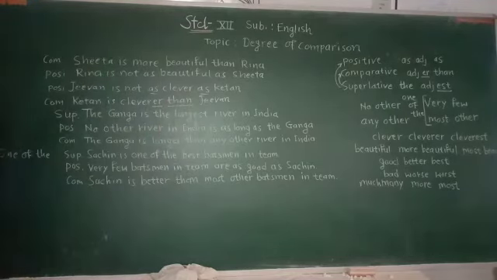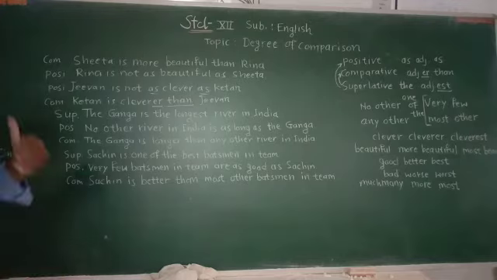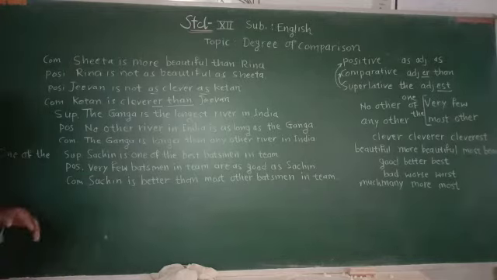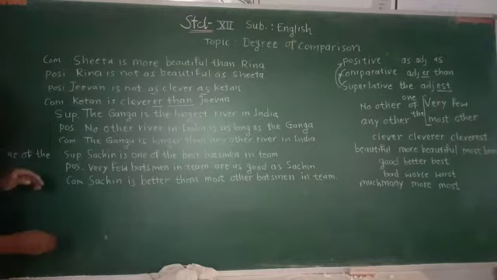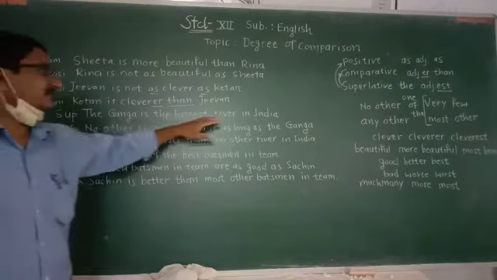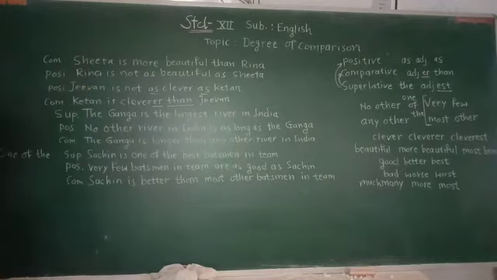We use er and than. Now let us see an example of superlative degree. Superlative degree can be converted into positive degree and comparative degree. Now here is the example. The Ganga is the longest river in India.